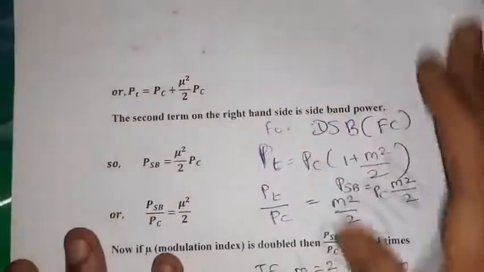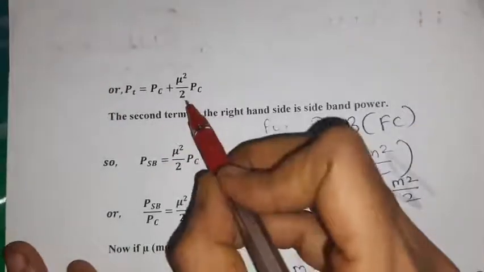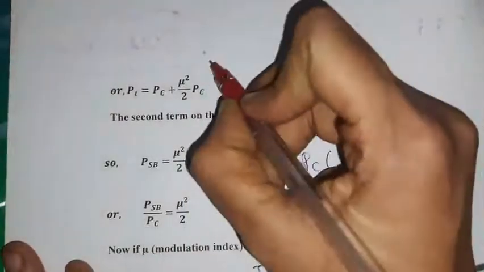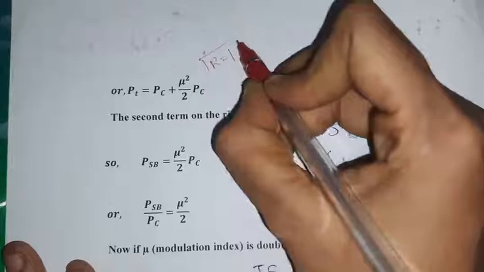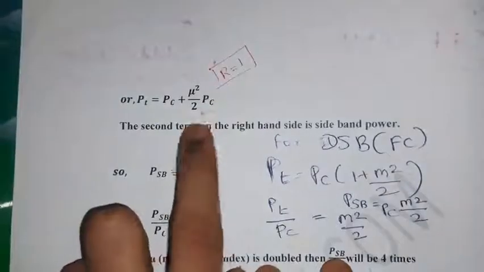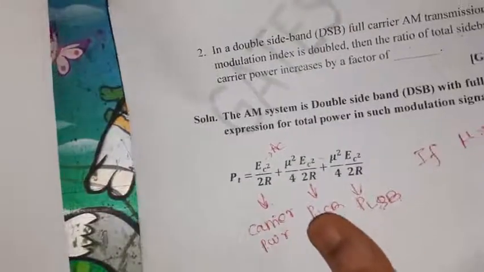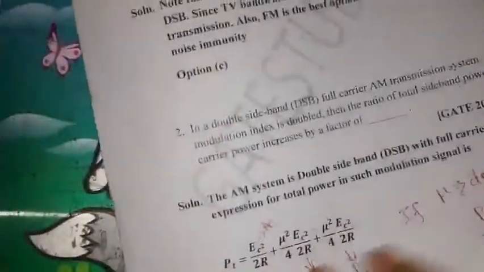As I said already, if the R value is not given, we can take R equal to 1. So AC squared by 2R is nothing but PC, the carrier power. Then PT equals PC into 1 plus mu squared by 2. How?